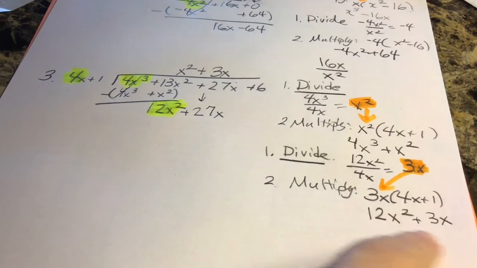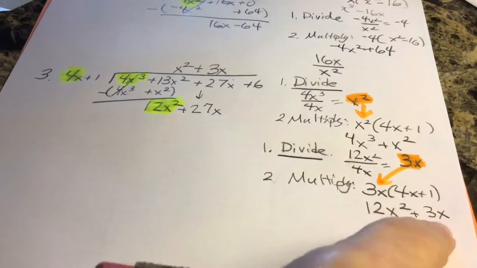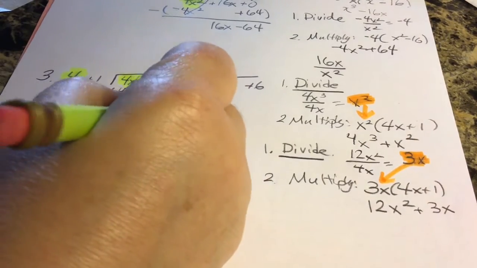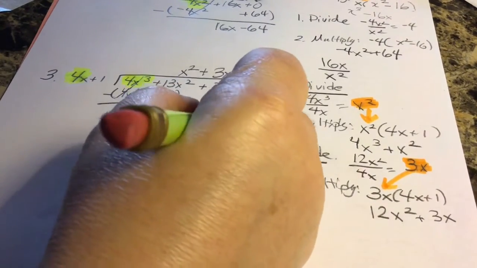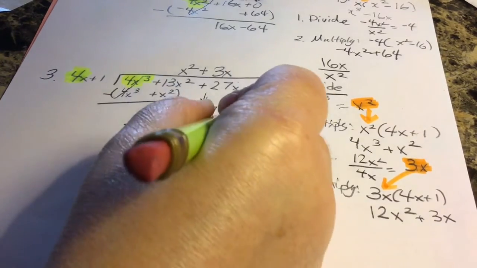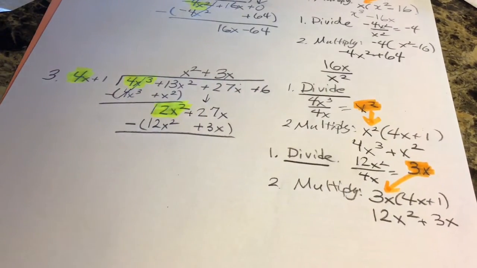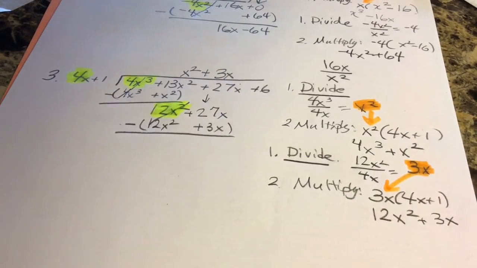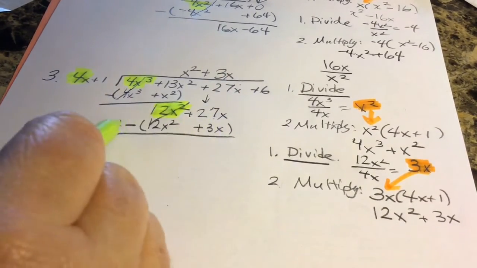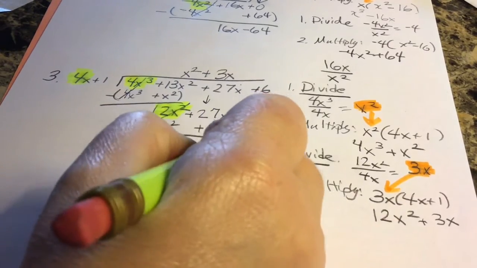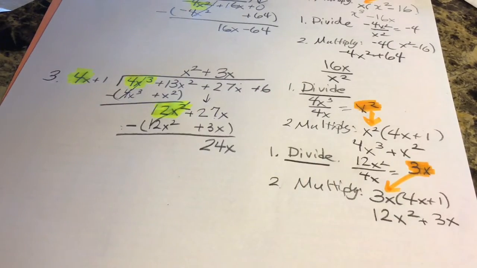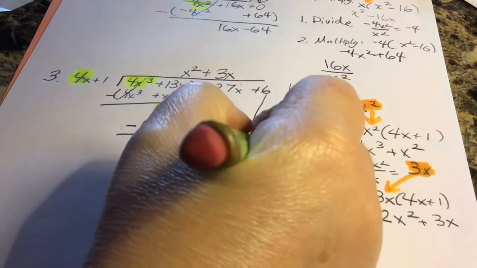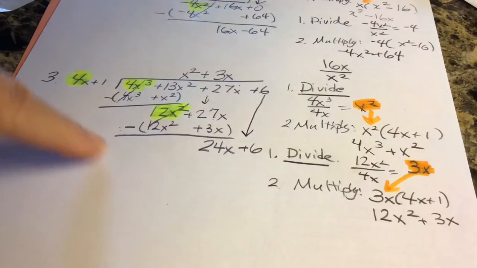So I'm going to put these answers, here's step 3, put these answers under their like term of the new dividend. 12x squared plus 3x. Subtract those values from your dividend. 12x squared minus 12x squared goes away. 27x minus 3x is 24x. And then step 4 is bring down the next one. I know after this round I'm finished because I don't have anything else to bring down.